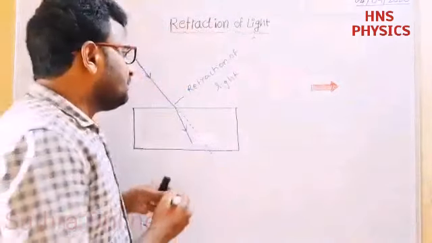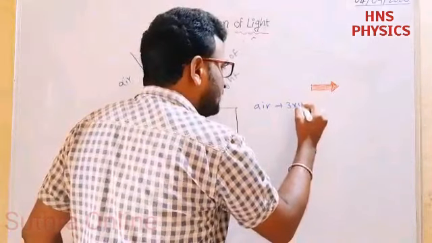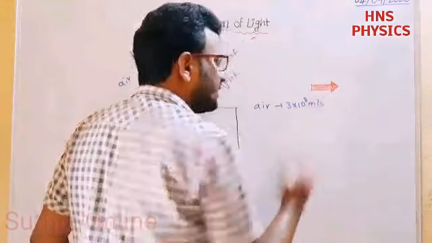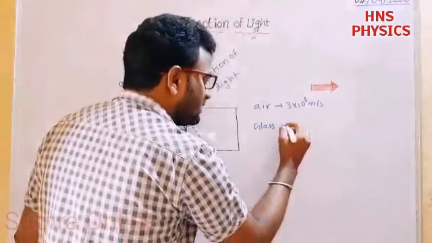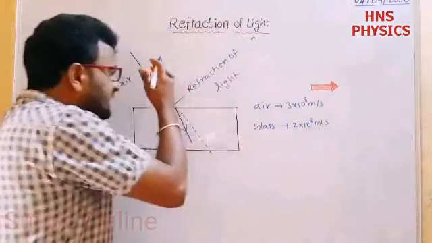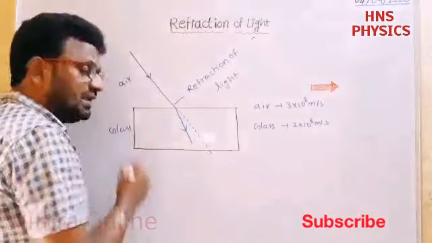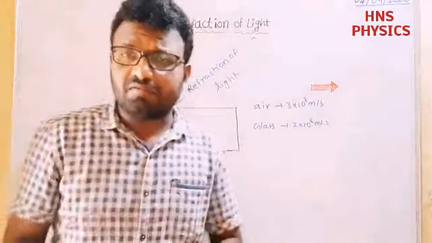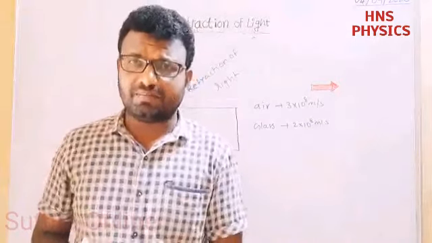Generally, in air the speed of light is 3 × 10^8 meters per second. In glass, it is 2 × 10^8 meters per second. When the rays enter from air to glass, the rays are traveling from one medium to another medium, one material to another material.